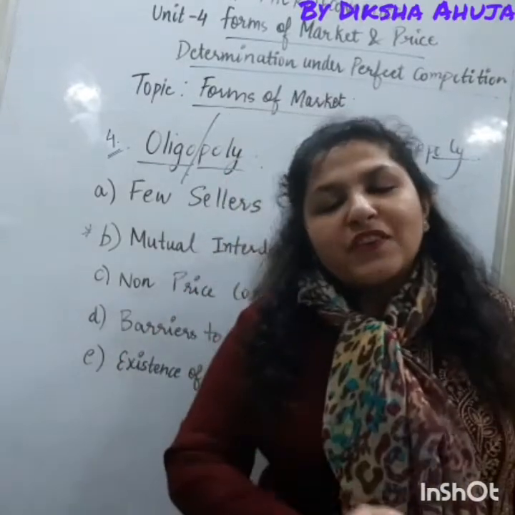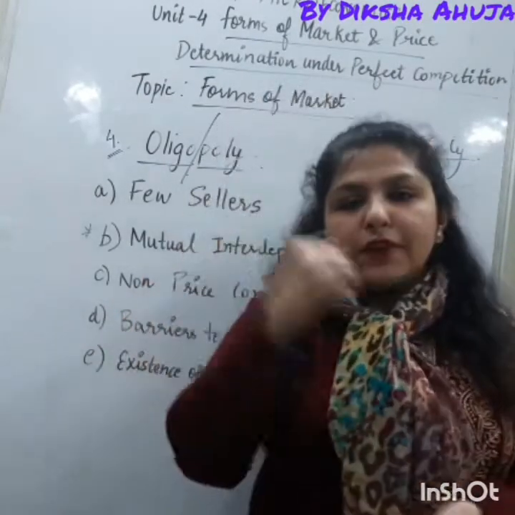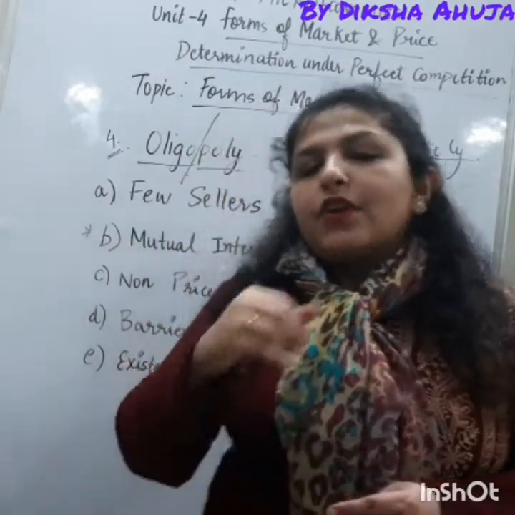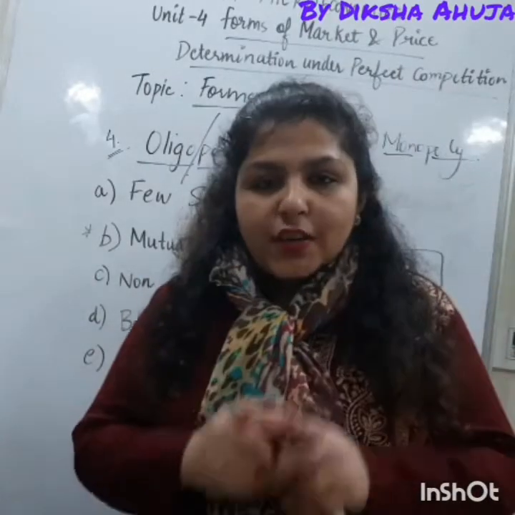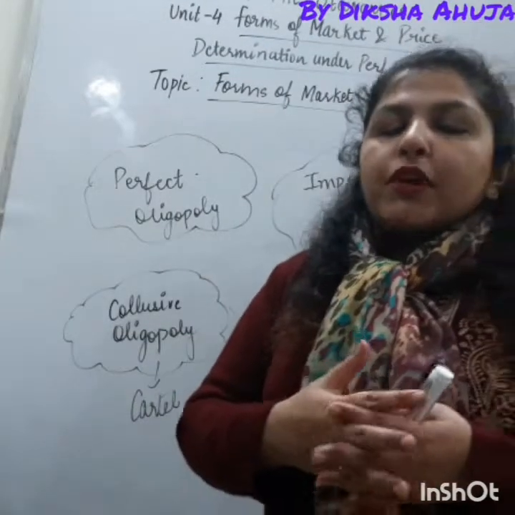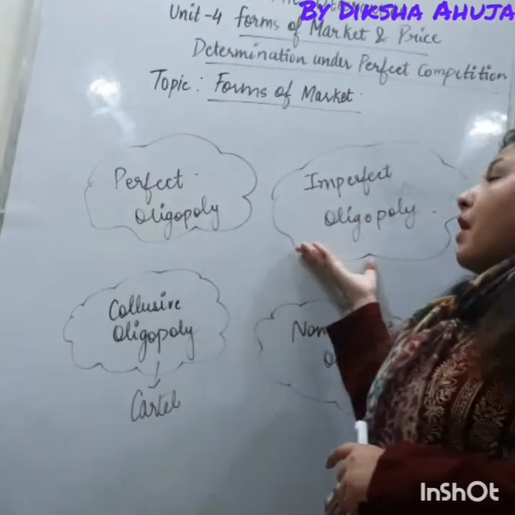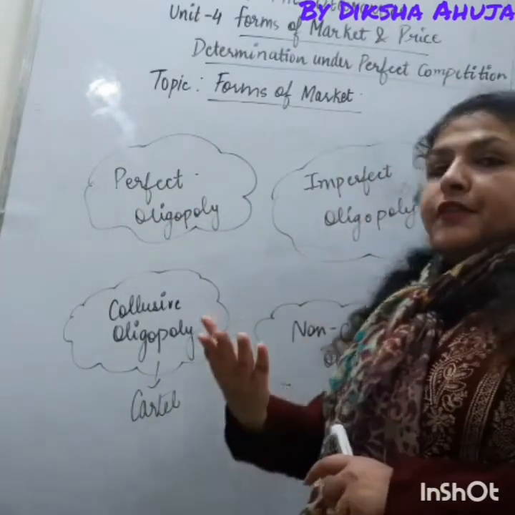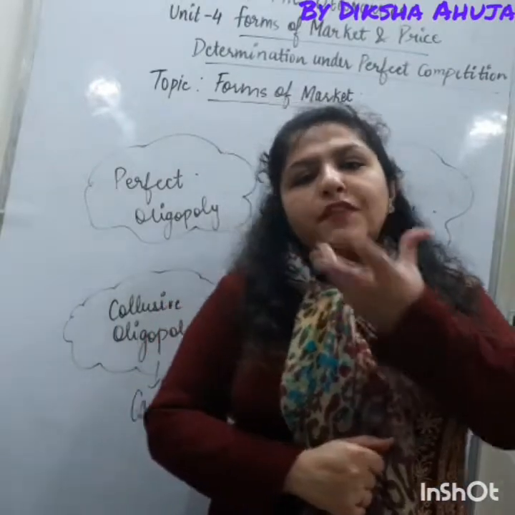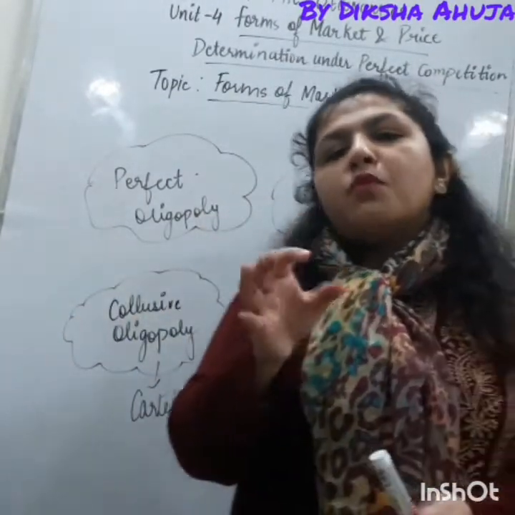Now my last topic which I'll be covering will be the types of oligopoly. They can be perfect, imperfect, and they can be collusive, non-collusive oligopoly. Let's talk about the types of oligopoly that exist in the market. So first, let's talk about the distinction between perfect and imperfect oligopoly. What does this word perfect mean? Perfect means pure oligopoly in which the firms are selling homogeneous product.